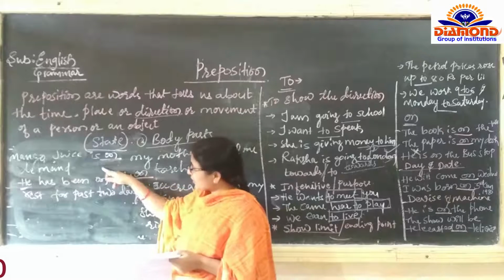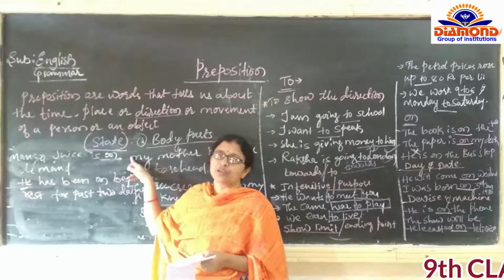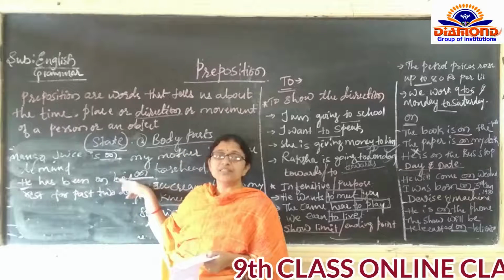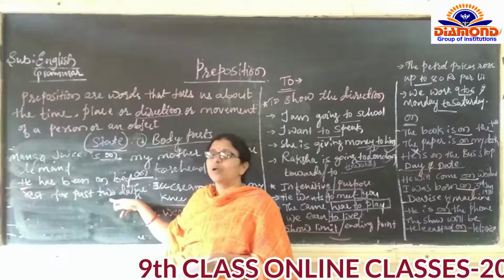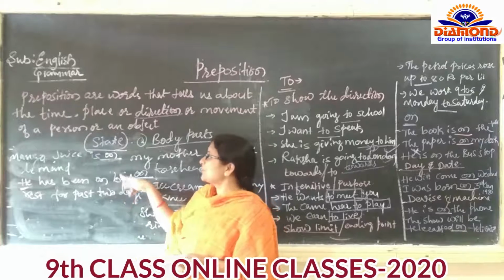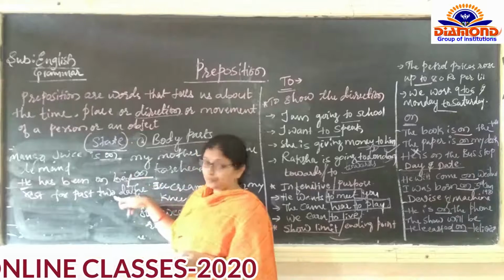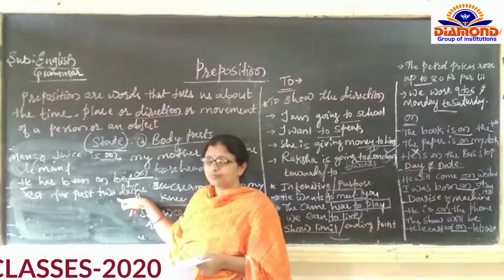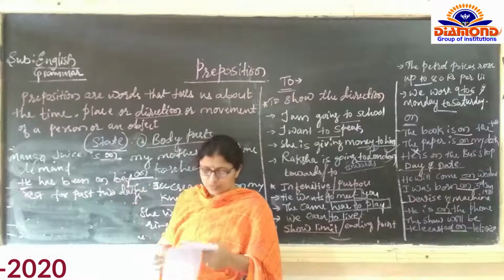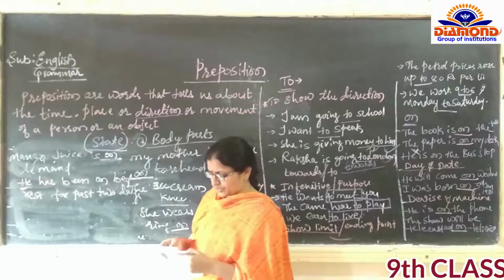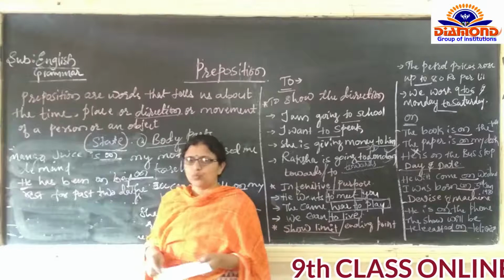ये mango का अवस्था कैसा है यहाँ पे बता रहे. And what is the state of this person? इसका अवस्था कैसा है यहाँ पे बता रहे. For this also, to determine the state of a person or object, on is going to be used. So next we will discuss about onto.